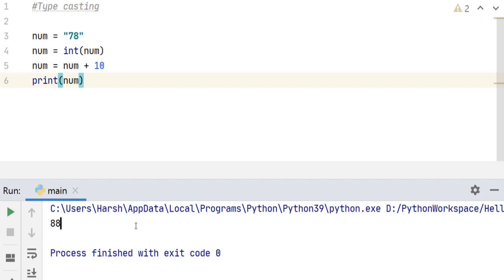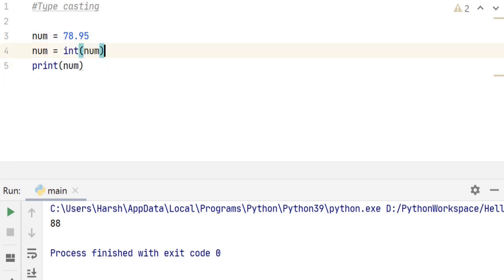It's even possible to convert a float value into an integer. So let's say our number is 78.95. If we want to convert it into integer, we just type integer in the bracket num. Right? And then when we see the output, we get 78. The decimal part of the variable is lost.